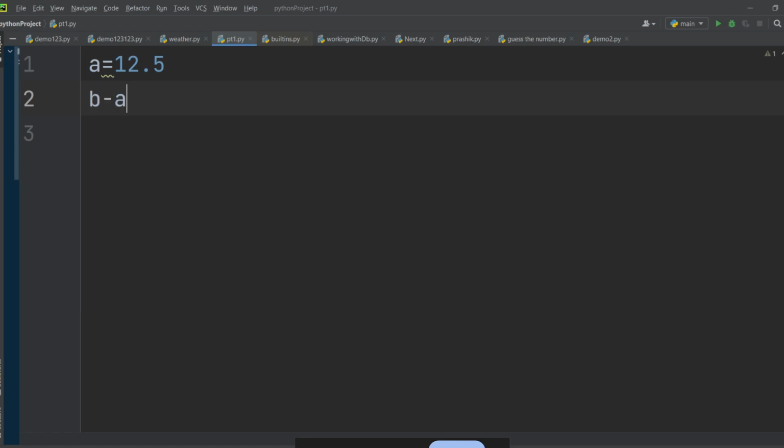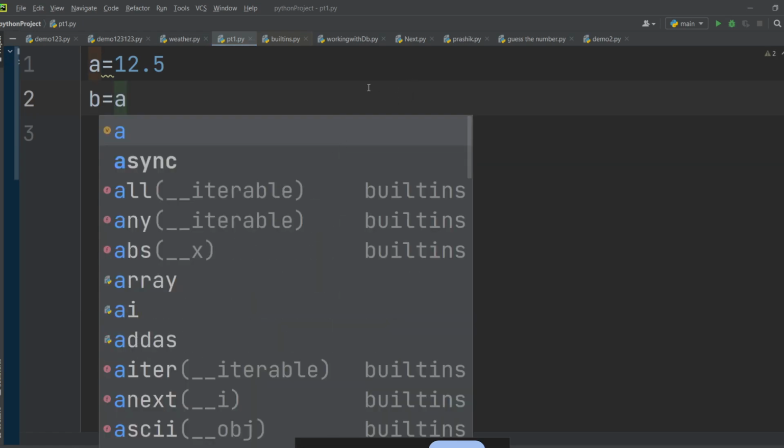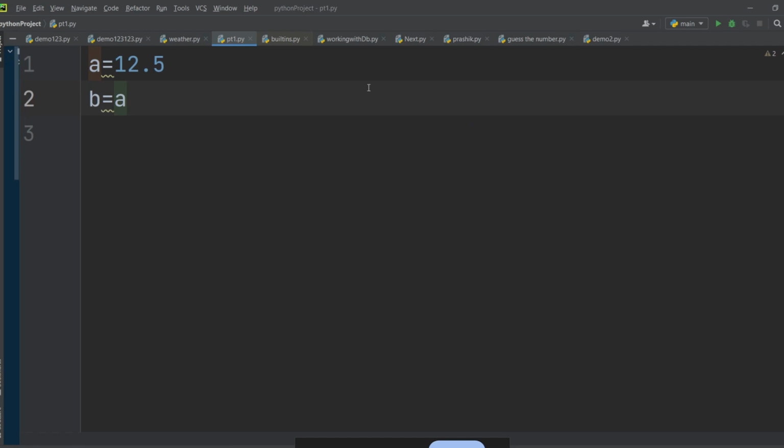If I write b is equal to a, what will be the value of b? Can we say the value of b will be 12.5? What is this a?